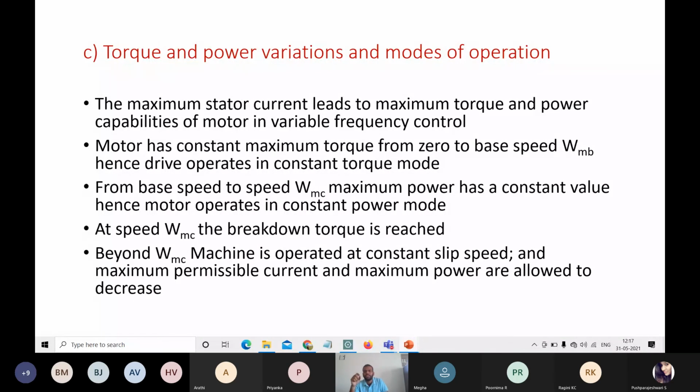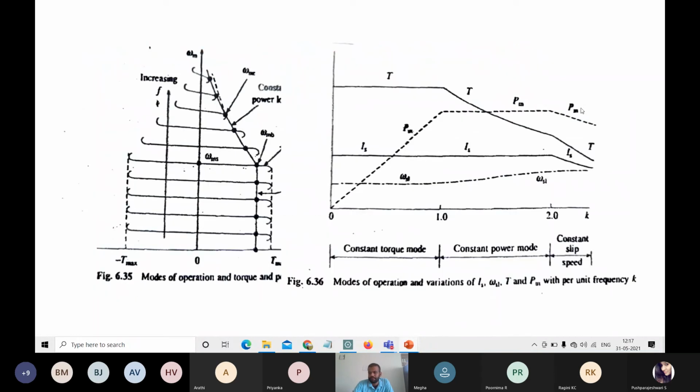Beyond the constant speed omega mc, the region of machine operation is called constant slip mode operation, and the maximum permissible current as well as the maximum power decrease. This is the third mode of operation.